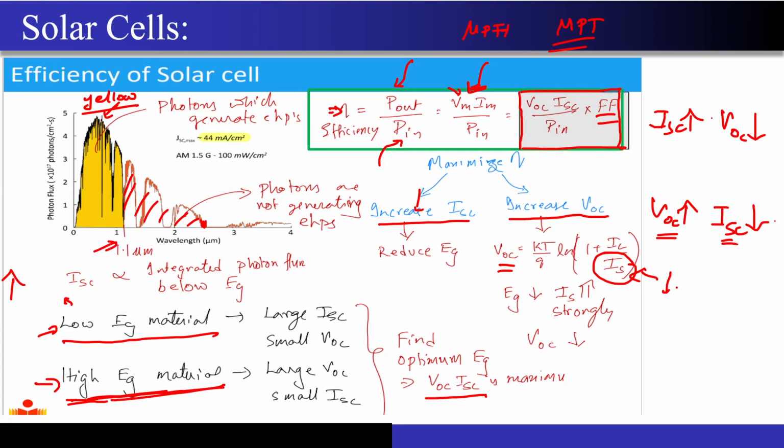Now one more important metric is how to find the efficiency of the solar cell. I am incident some power on the solar cell, and I am getting some power out of the solar cell. This P in is nothing but the intensity of the light, correct? And this P out is nothing but Vm times Im. Now since I have told you this Vm into Im is difficult to measure, we can write it in terms of fill factor, and the efficiency of the solar cell will be nothing but this particular formula: fill factor into VOC into ISC divided by P in. Correct? I hope this is very much clear.